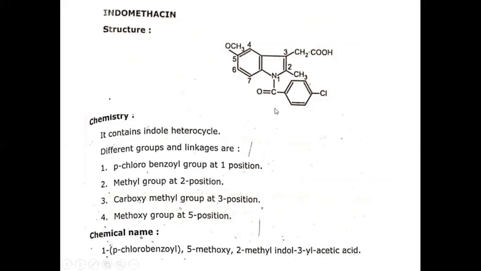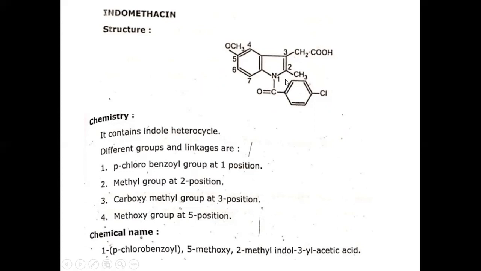Now, the next drug is indomethacin. This is the structure of indomethacin. It contains the indole group, and a chlorobenzene group is also attached. If we talk about the chemistry of indomethacin, it contains different linkages. The first linkage is the para-chlorobenzoyl group at position 1.